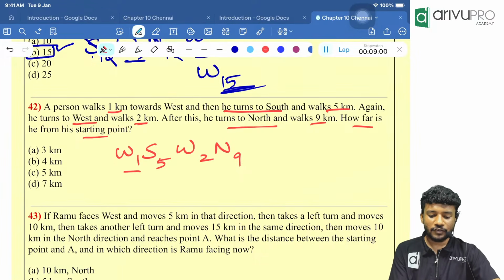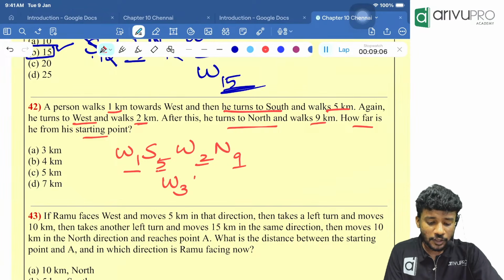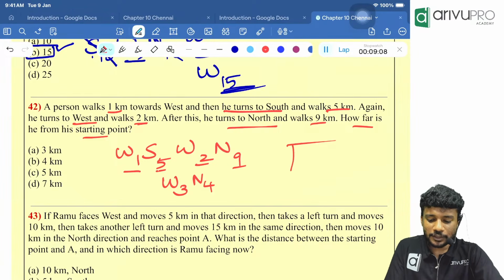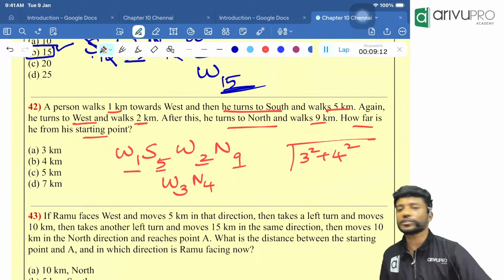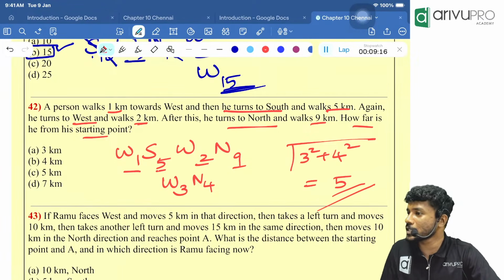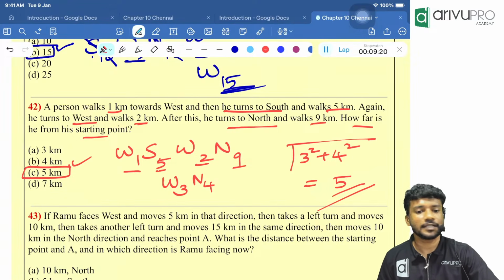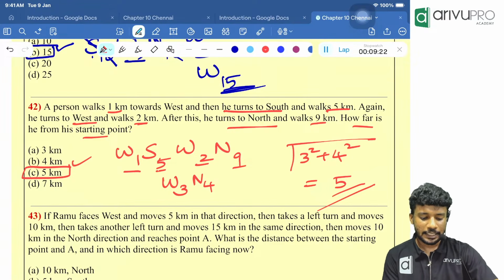Tell me. West 1 and west 2 will become what? West 3. South 5 and north 9 will become what? North 4. This is nothing but root of 3 square plus 4 square. Root of 3 square plus 4 square will become how much, people? Root 25. Answer will be how much? 5. Which option is the answer? C is the answer. Done? Sure? If so,